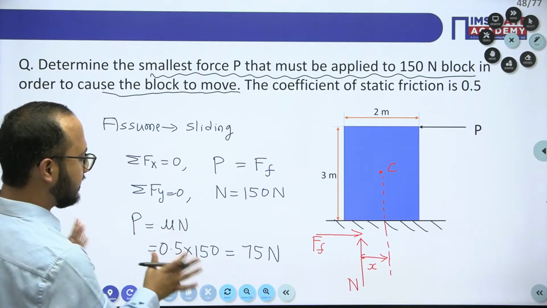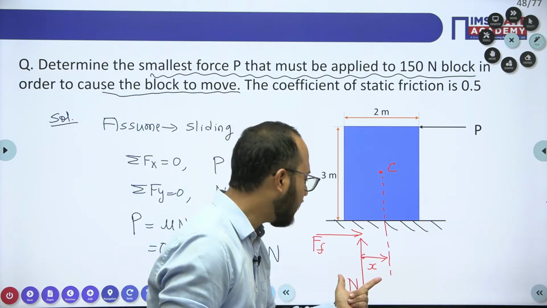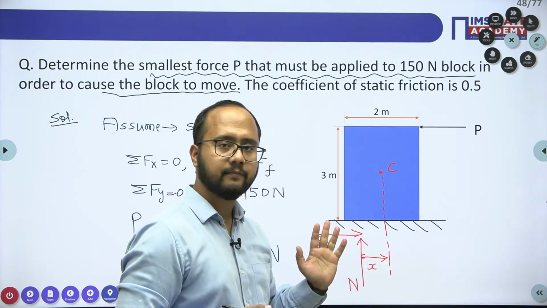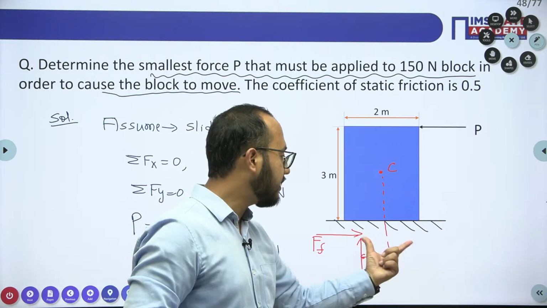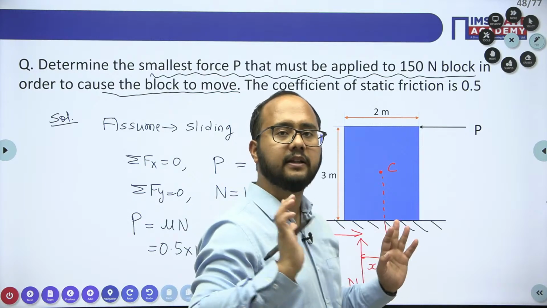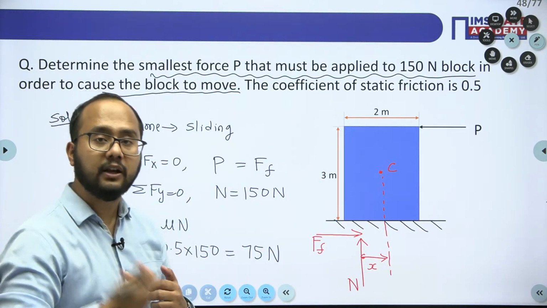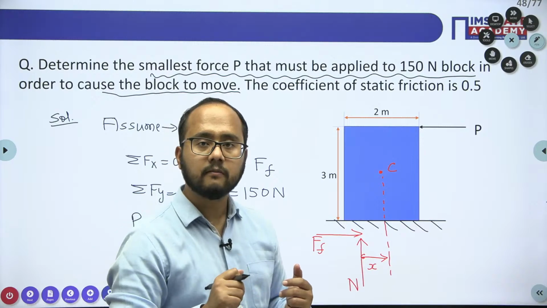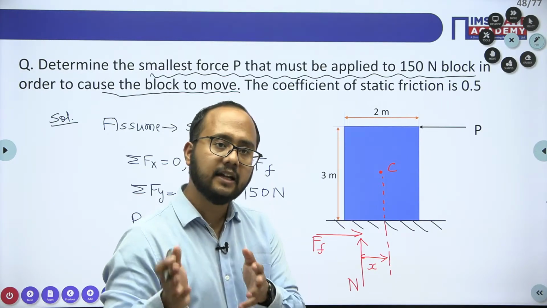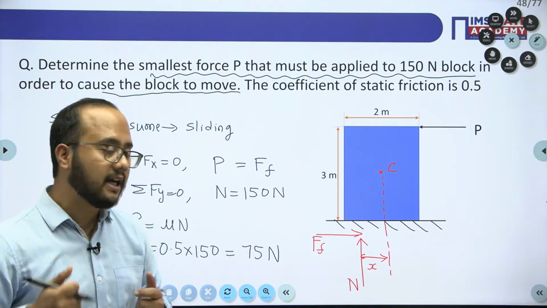Okay. Now sliding is there. Okay, got it. Now if there is sliding, the normal has to be what? Within this base. Normal has to be within this base. If the normal is lying outside this base, tipping will be there. Okay, so you have assumed the sliding. Now you need to verify whether sliding will take place or not. Regarding the point, whether sliding will take place or not, that we need to decide. How can we verify that concept?